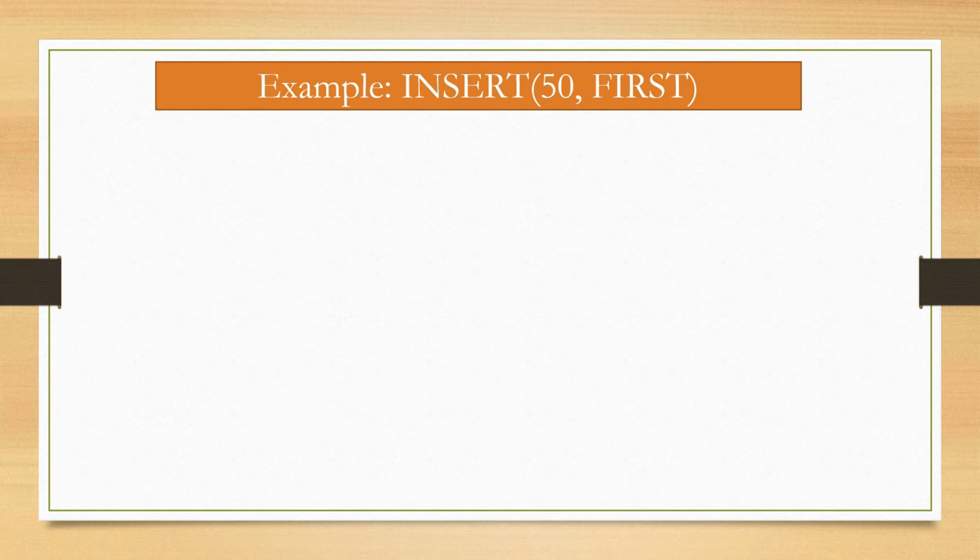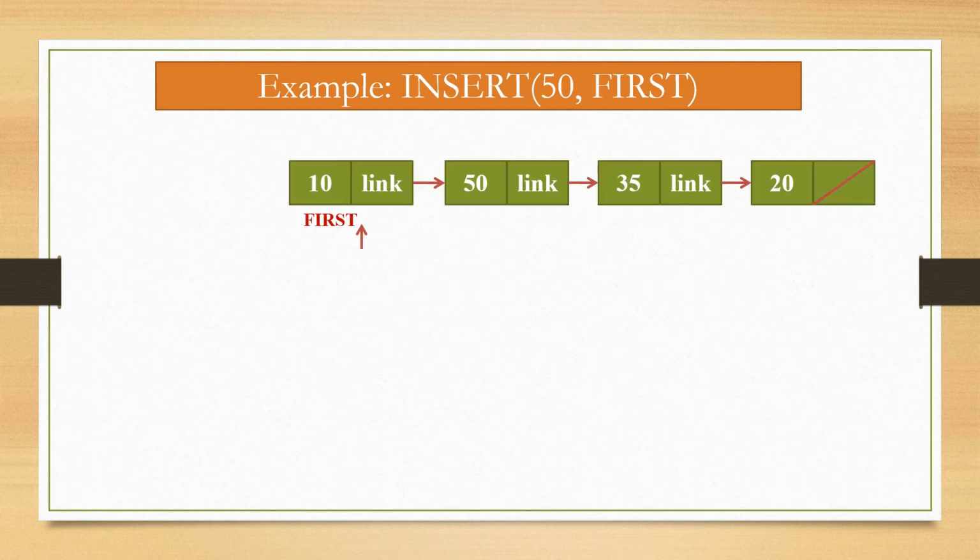Now here one example is given to insert a node at first position, having value 50. This is the linked list which is given, which has elements 10, 50, 35 and 20. And node 20 has address part null. So our linked list ends over here. Now we have to insert element 50 in a new node, which is put into first position, before this node first, right?